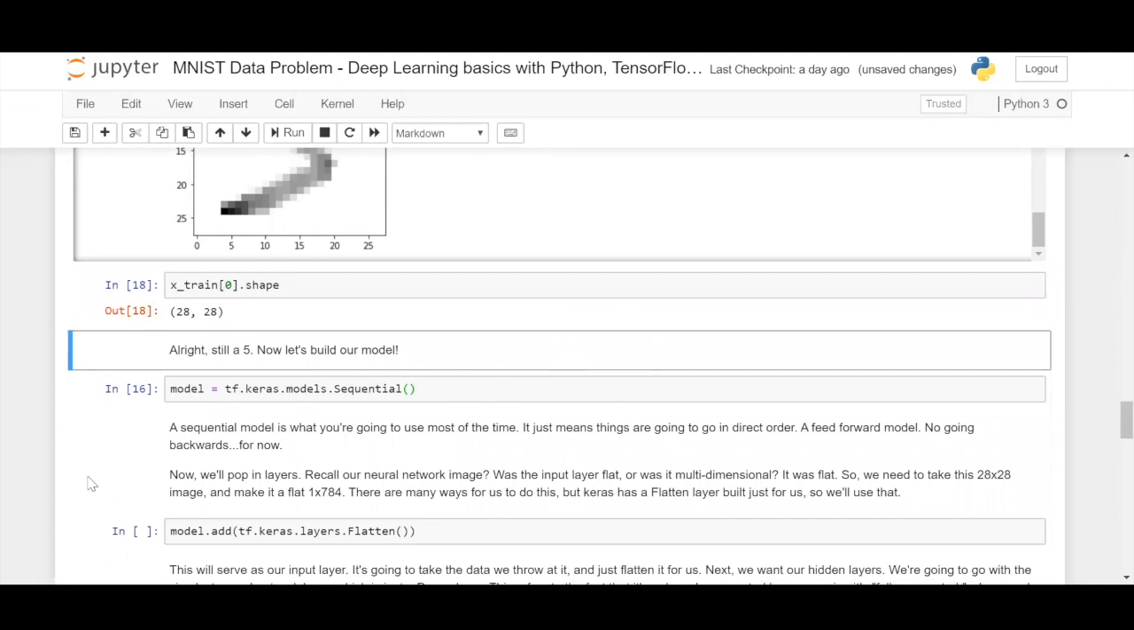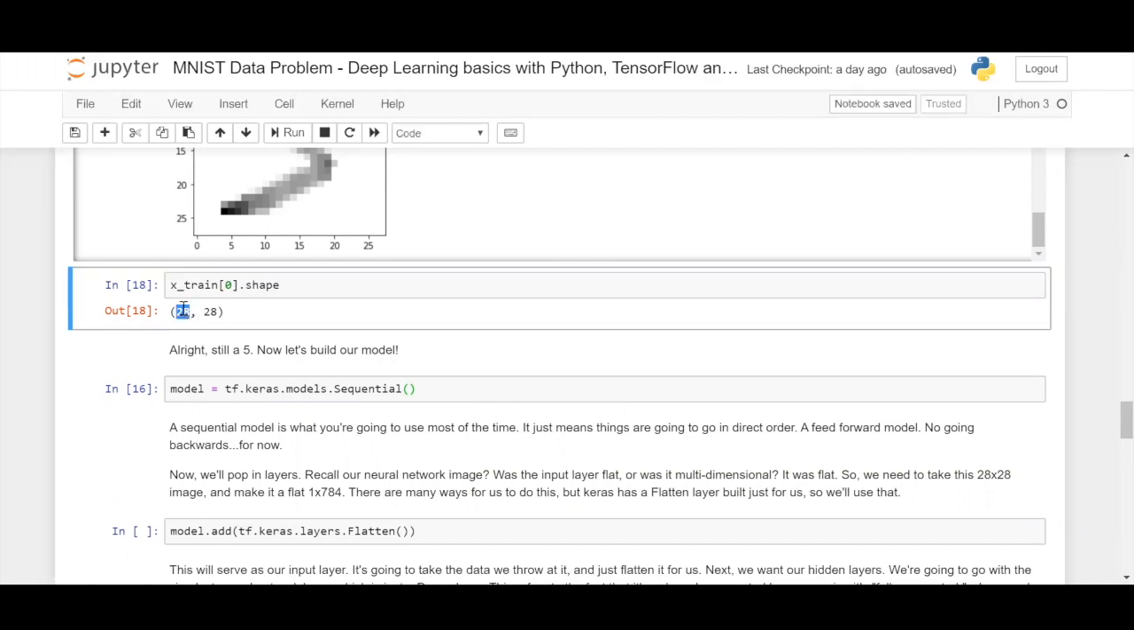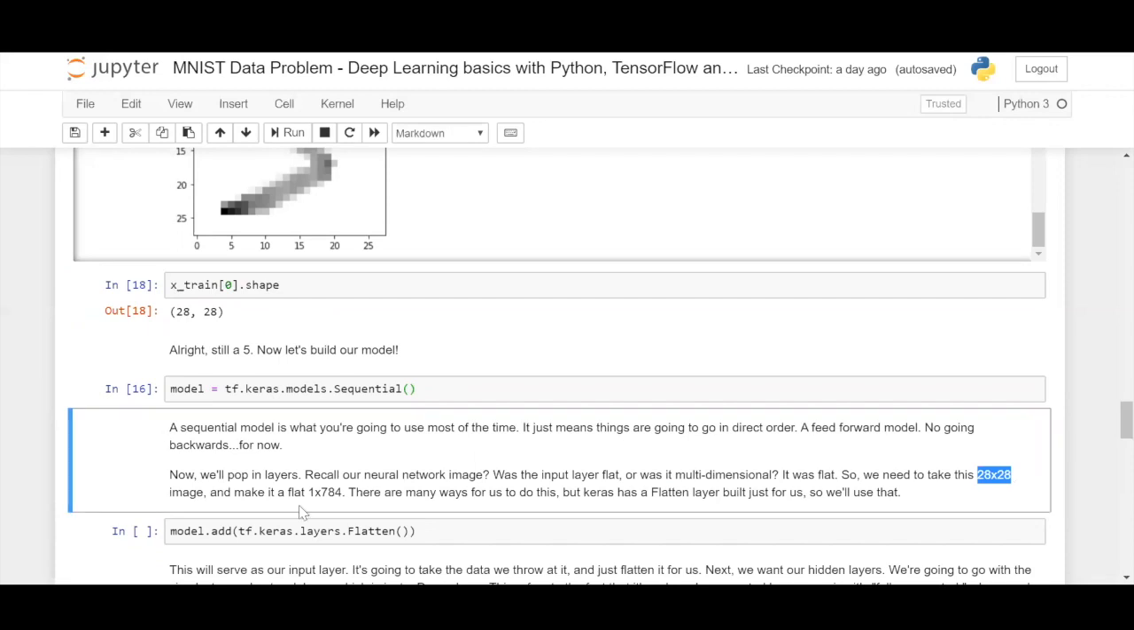What we're going to do is flatten this into one dimension, which is 1 by n, so that it can be passed into the neural network and be understood. We have a 28 by 28 image, right? We'll make it flat into 1 by 784. Why 784? Because 28 times 28 is 784, which is why we're taking this number. And Keras's Flatten layer is built just for this purpose.